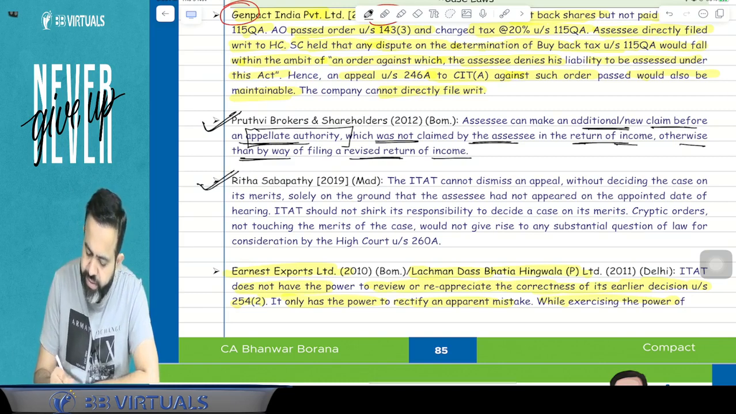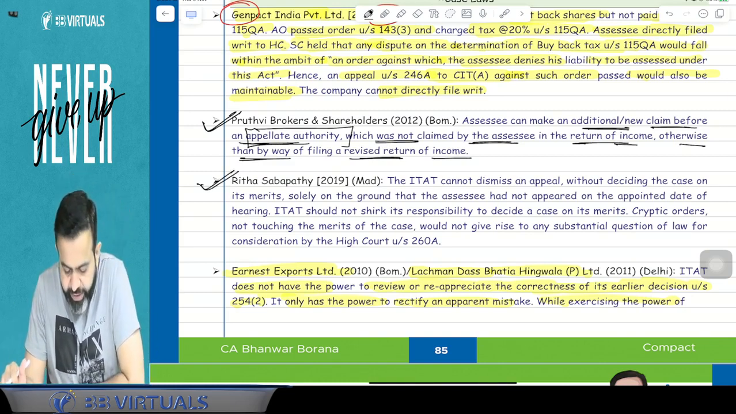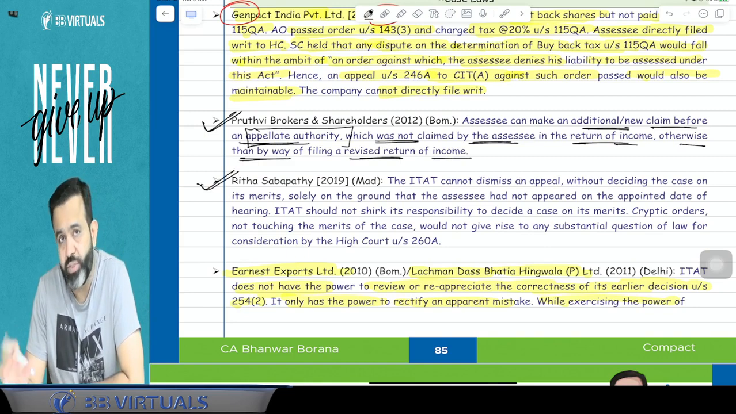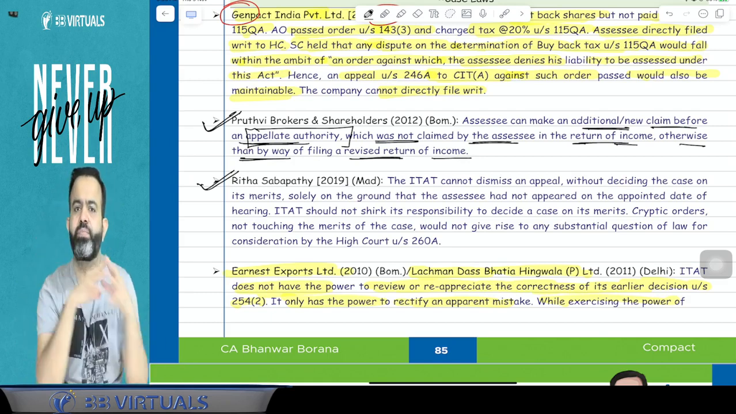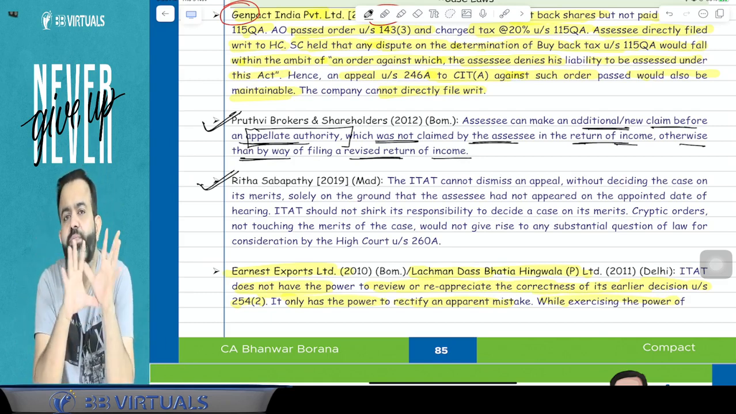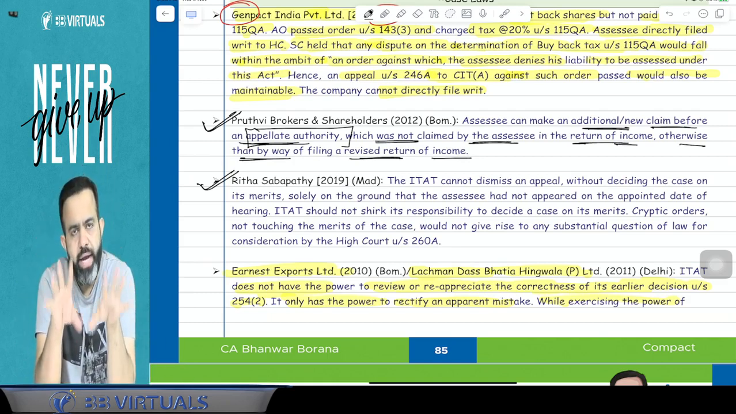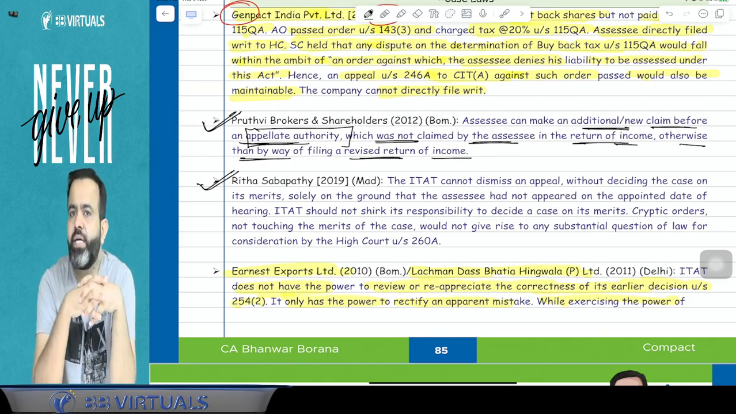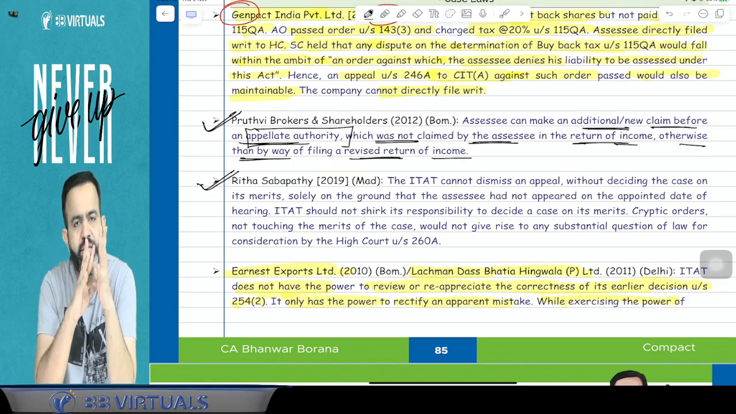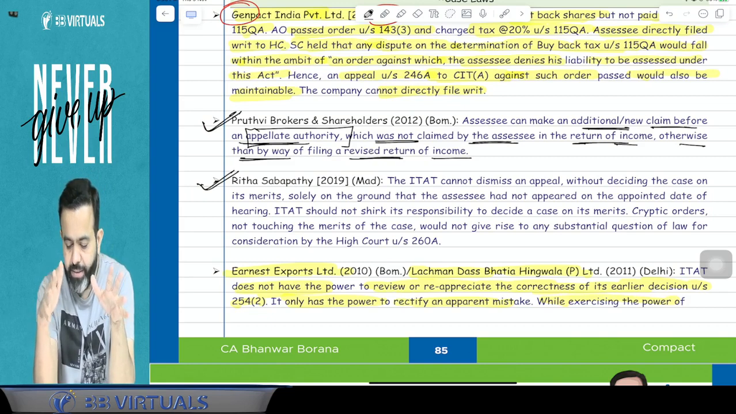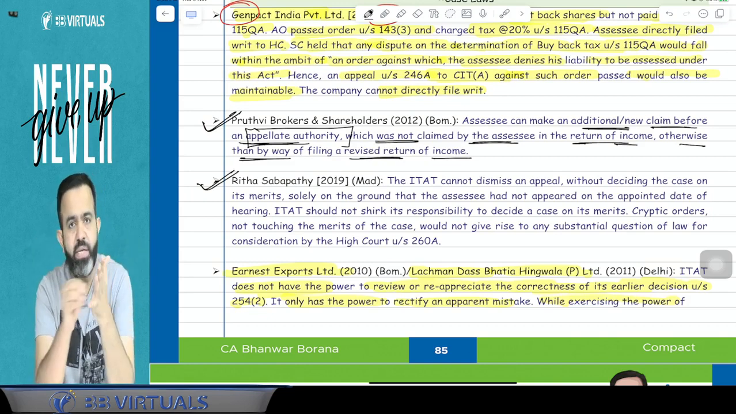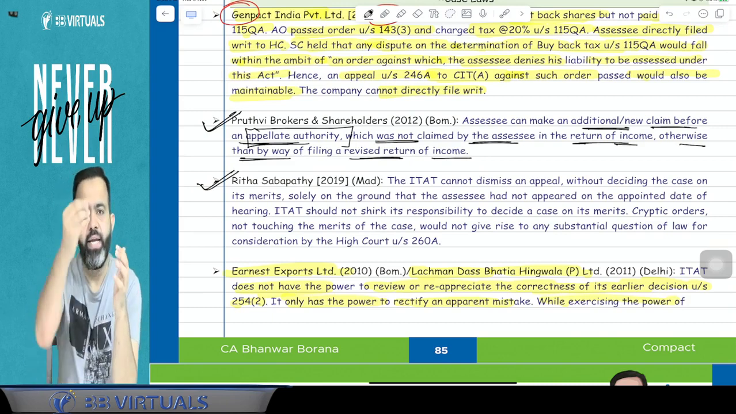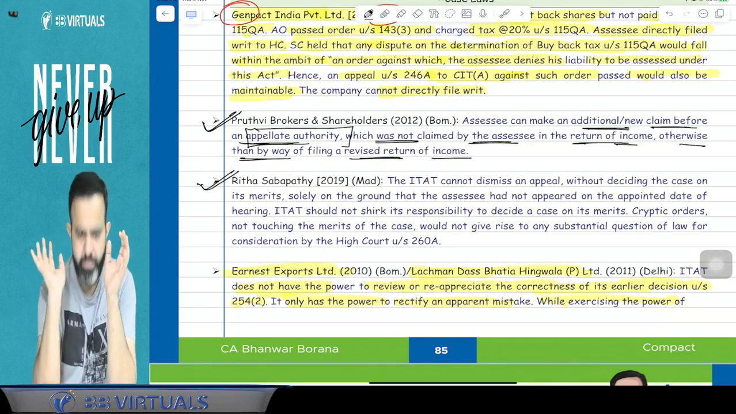Now there is one case law, the Rita Sabapati Madras High Court judgment. What happened here? The assessee filed one appeal in the ITAT. The ITAT gave a hearing date and the assessee did not appear in the ITAT. So the ITAT just dismissed the appeal and decided the case against the assessee.